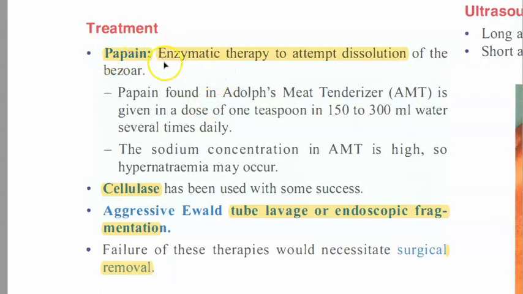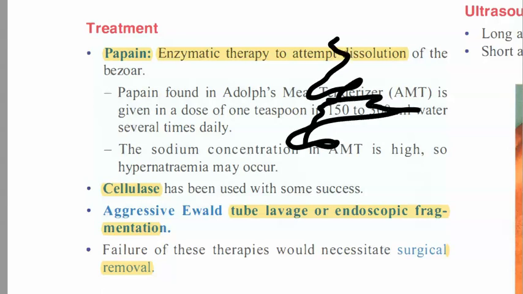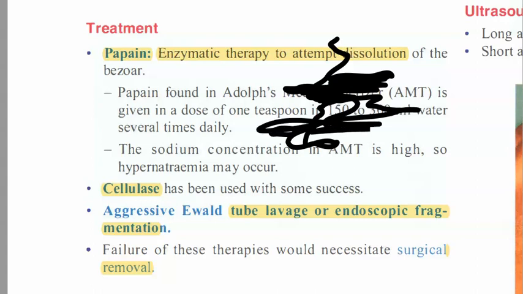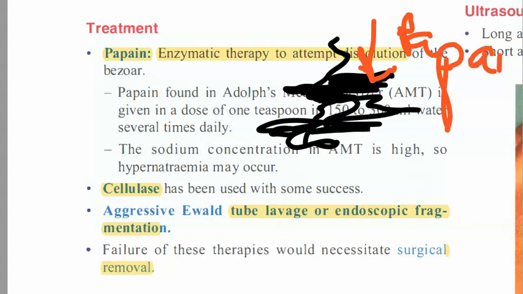Anyways, what is the treatment? You have to give something so that you can dissolve it. Not digest exactly, but dissolve it, kind of a thing. So there's a lot of hair here and you want to remove it. How will you remove it? You just give it some enzyme. Enzyme therapy. Which is the enzyme that you are giving here? That is called papain. This name is strange, right? It has pain in the name. Papain is the treatment.